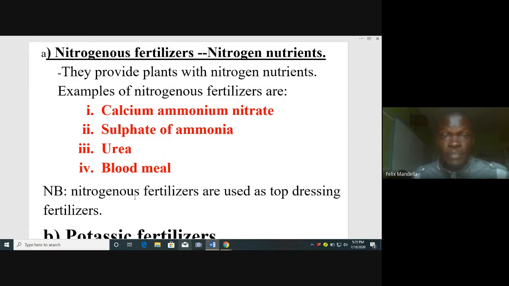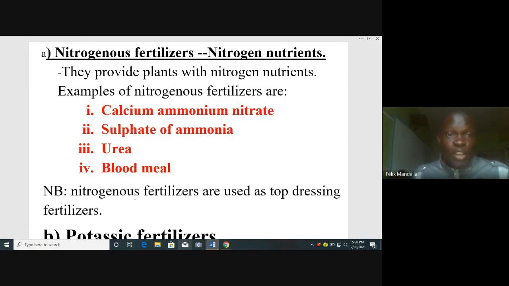So calcium ammonium nitrate is a straight fertilizer that provides nitrogen. The next one is sulfate of ammonia. Sulfate of ammonia is an example of a straight fertilizer that provides nitrogen nutrients to the plants.